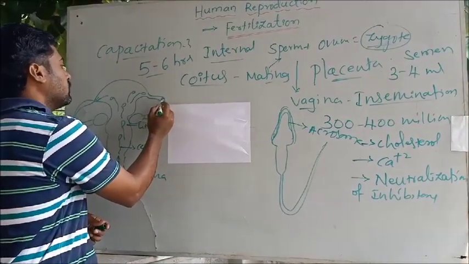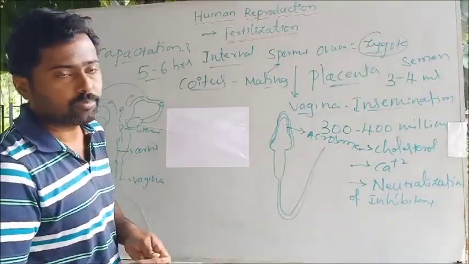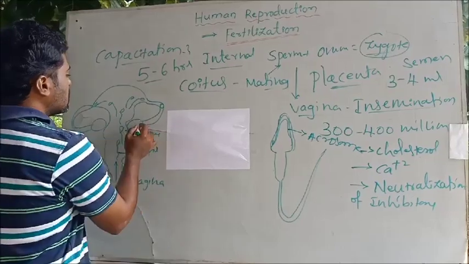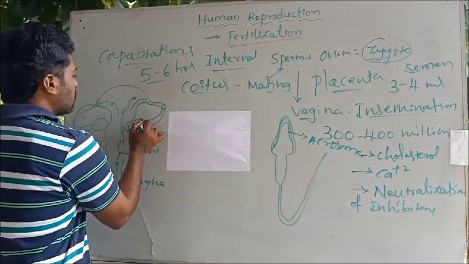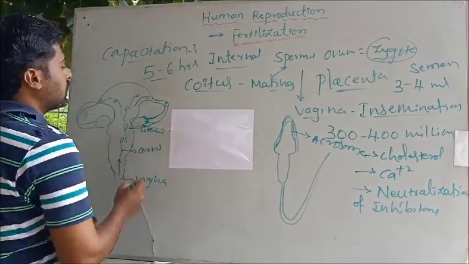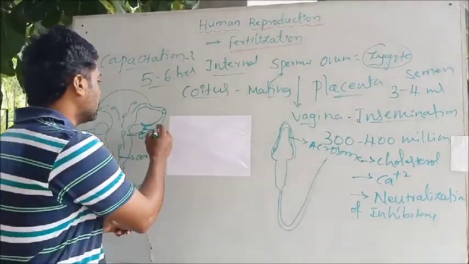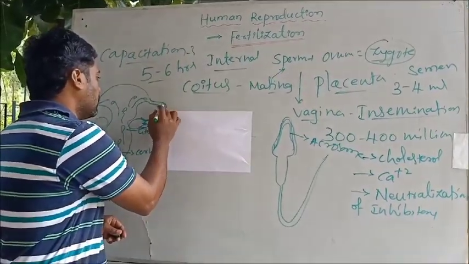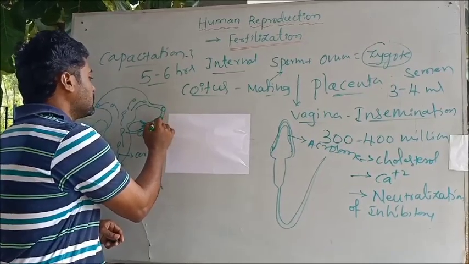As you know, the egg or the ovum enters into the fallopian tube at the ampullary isthmic junction. Just remember the finger-like projections found near the ovary, which we called fimbriae.